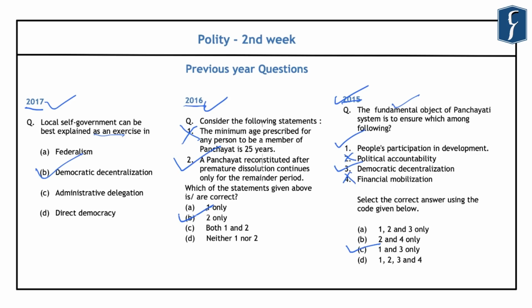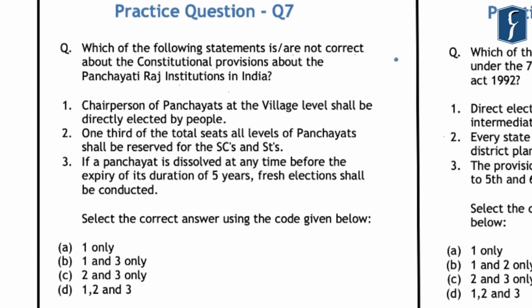So after this, let us take up the questions that we have formulated based on Panchayati Raj institutions. Now the 7th question reads: which of the following statements is or are not correct about the constitutional provisions about the Panchayati Raj institutions in India. So in such kind of questions, you should always focus on the words not correct, and you have to find the incorrect statements that are given regarding the Panchayati Raj institutions which have been provided in the Constitution of India.